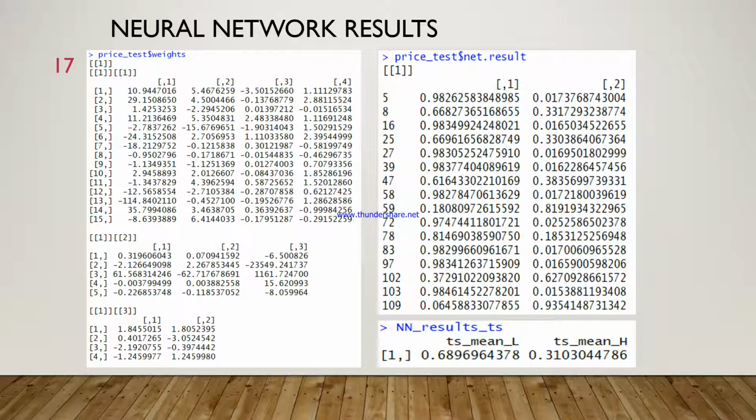Here we can see that in most cases the neural network takes a very extreme prediction stance. For example, for the topmost observation, it states that there is a 98% probability that it belongs to the below average price category. On the bottom right, we provide the final output of the model showing that the neural network classifies 69% of observations as below average price and 31% as above average price.